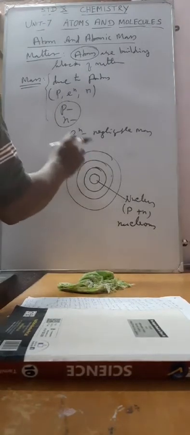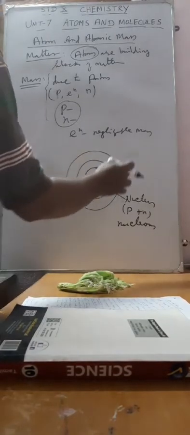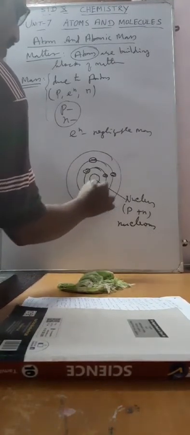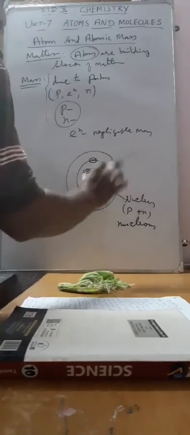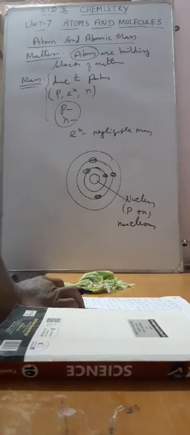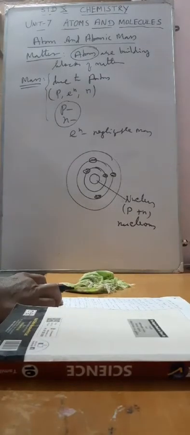So the nucleus is the massive part of an atom compared to the electron. Electrons revolve around the nucleus, and they possess only a very negligible, not considerable, mass. That's why matter possesses mass due to the atom, mainly due to the mass supplied by the protons and neutrons. These are also called nucleons.